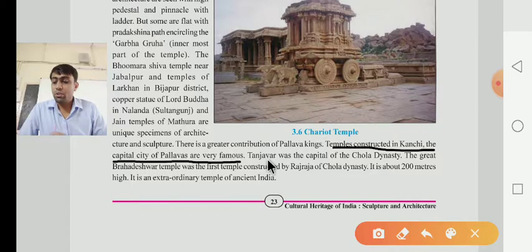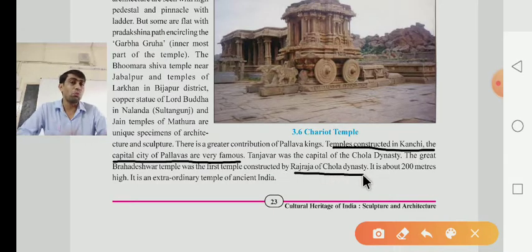After that, they have given information about Tanjavur. Tanjavur was the capital of the Chola dynasty. What was the capital of the Chola dynasty, dear children? The capital of the Chola dynasty was Tanjavur. And the great Brahmdeshwar temple was the first temple constructed by Raja Raj of the Chola dynasty.